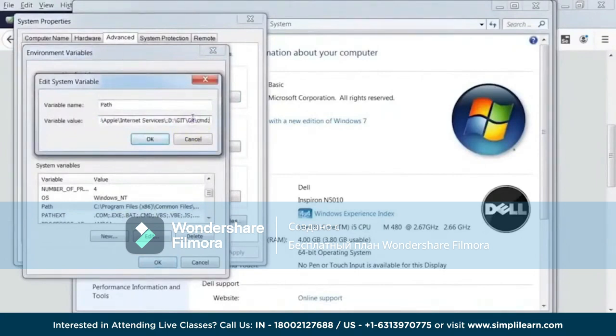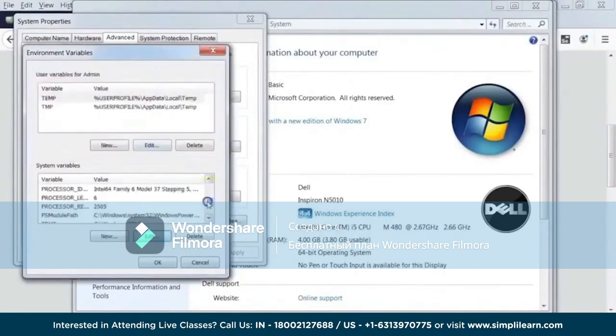Be very careful whenever you're editing your path variable. Do not overwrite anything. Always go into the edit mode, go towards the end here, and then just say Ctrl V, paste the path which you have just copied from the Explorer window. That's it. Now just say OK, done. So your path setting is done.